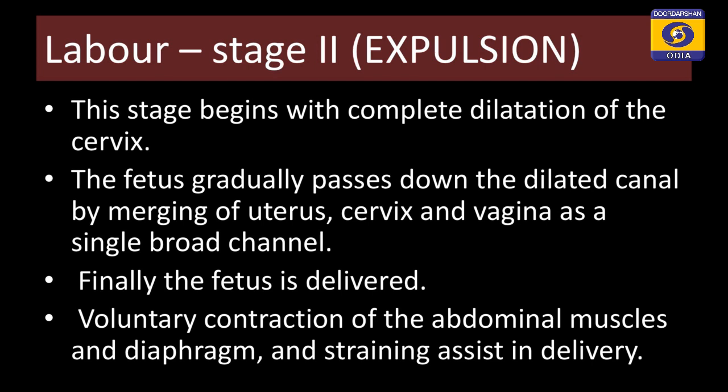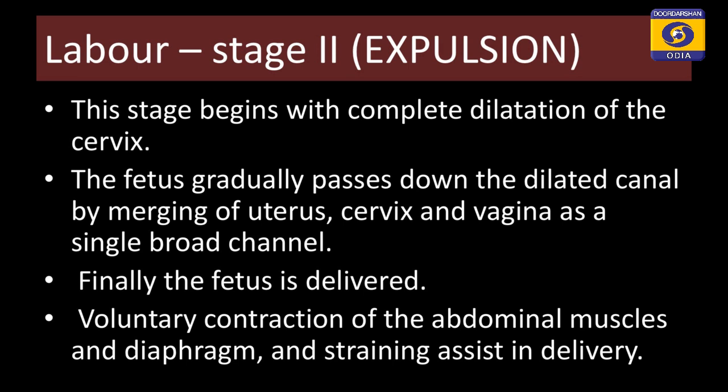They will form a complete canal or a broad channel through which the fetus will come out of the mother's body, and finally, the fetus is delivered. These voluntary contractions of the abdominal muscles and the diaphragm will help in the delivery process. Contractions of both your abdominal muscles, diaphragm, and the straining that is caused due to these contractions will help in the delivery of the fetus.